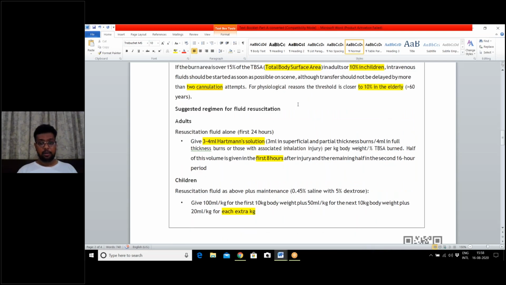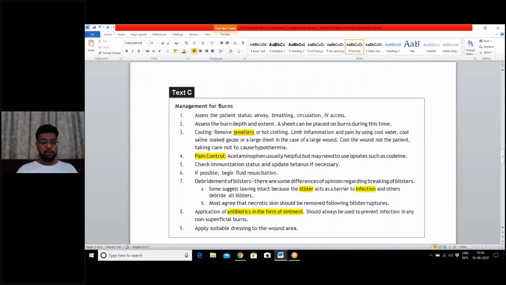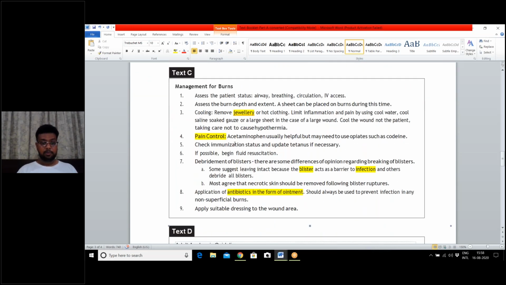I'm just gliding here. Let us come to text C. Here the word possible is there. Whenever there is the word possible, there is risk also. If possible begin fluid resuscitation, there are differences of opinion. If there are differences of opinion, there might be risks also.